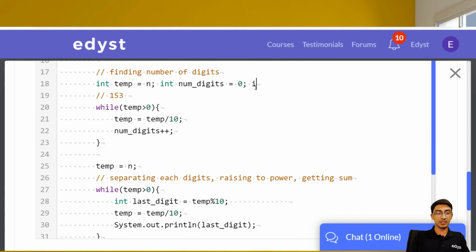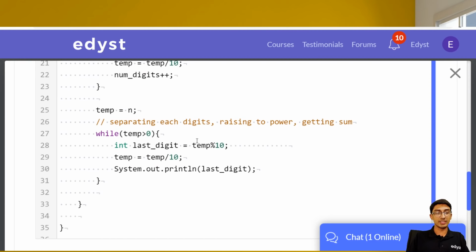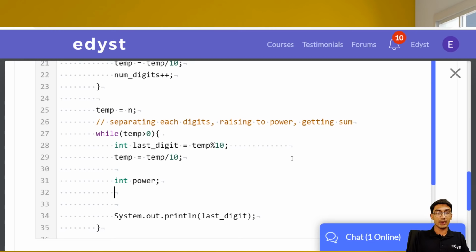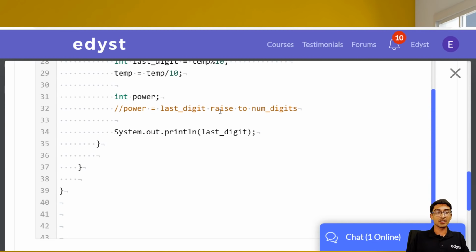So let us define another int sum, which will store the sum, right? We need to raise 3 to 3, or rather the number of digits. So each of the last digits we have to raise, basically we have to get the power, right? So let's take some int power, and in power we have to store the last digit raised to the number of digits. Obviously this is not correct syntax, it's just English, but we have to get the last digit raised to the number of digits. That's what we have to do.